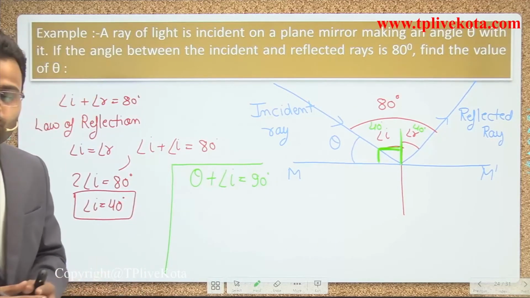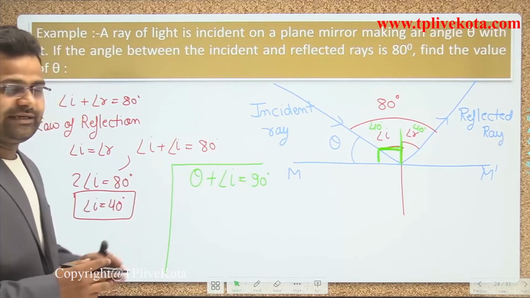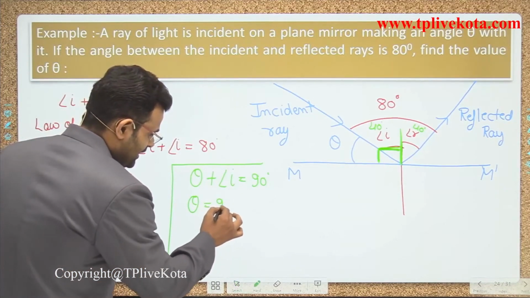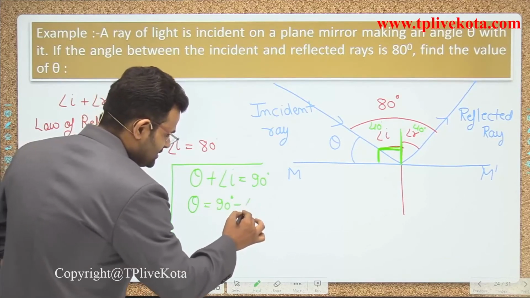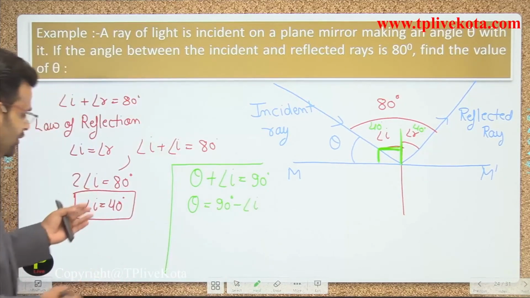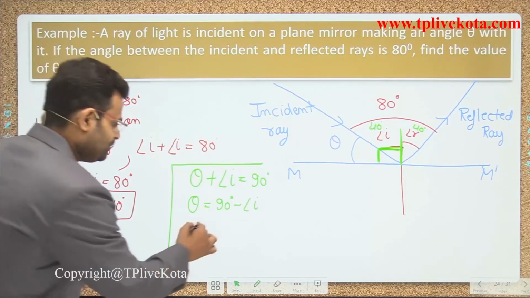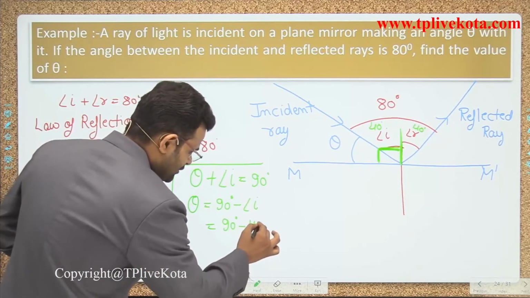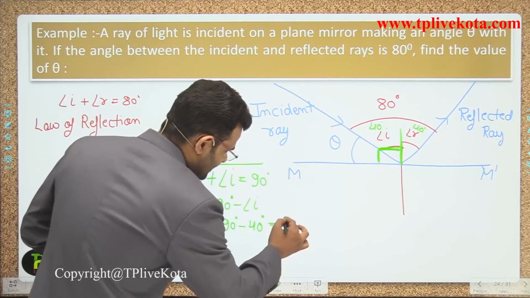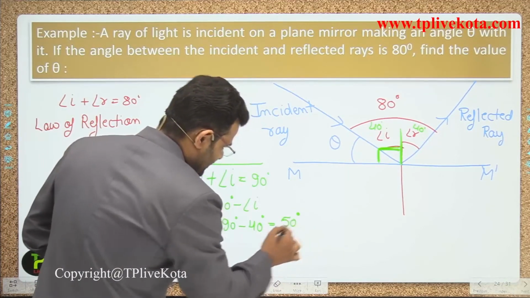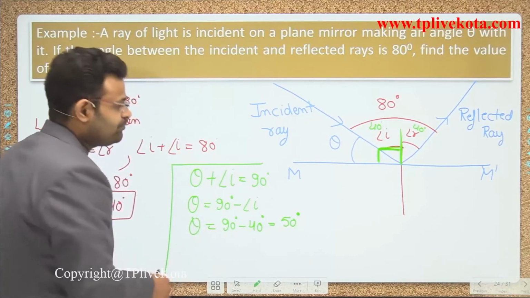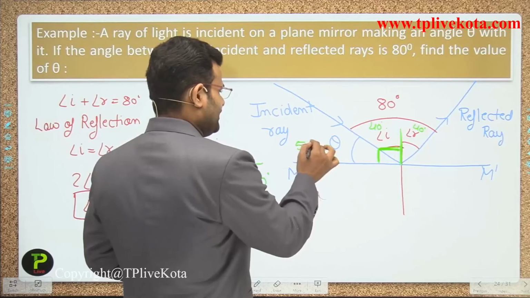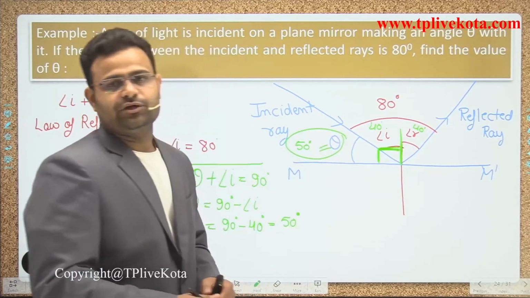What is the unknown quantity in this numerical, guys? Theta is the unknown quantity. So theta is equal to 90 degrees minus angle of i. The angle of i is 40, so 90 minus 40 degrees, we get theta equal to 50 degrees. That is the answer of this numerical.